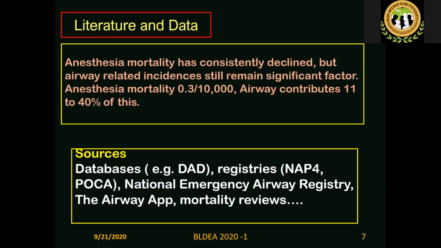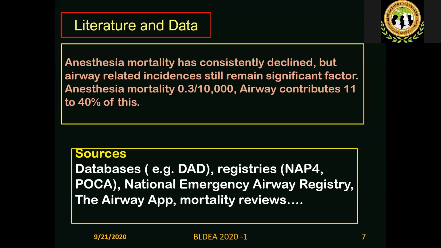Why can't you make it zero? Why have we not been able to achieve zero mortality in anesthesia? Because of the inherent patient characteristics, because of the problems imposed by the surgery, and because of the limitations we still have in our understanding of the equipment, and so on and so forth.